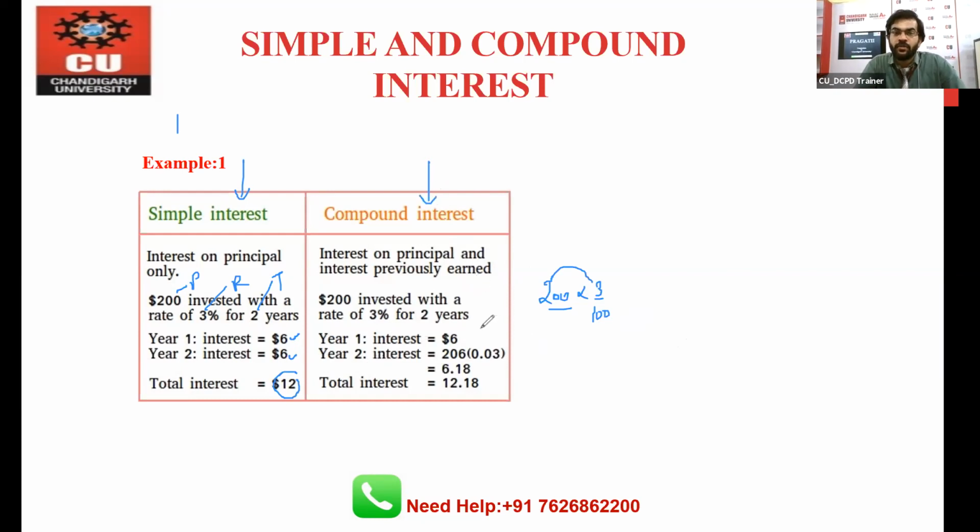What is the compound interest concept? In this concept, in the first year, you will get interest on the principal, right? This is correct, 6. But we have discussed the scenario. In the second year, you will get interest on the principal value also, meaning you will get interest on 200 also, plus you will get interest on this 6 also. That's why 3% of 6 will become what? If you divide by 100, this will become 0.18. And that's why 6.18 is our second year interest. That's why 6 plus 6.18, this is 12.18.